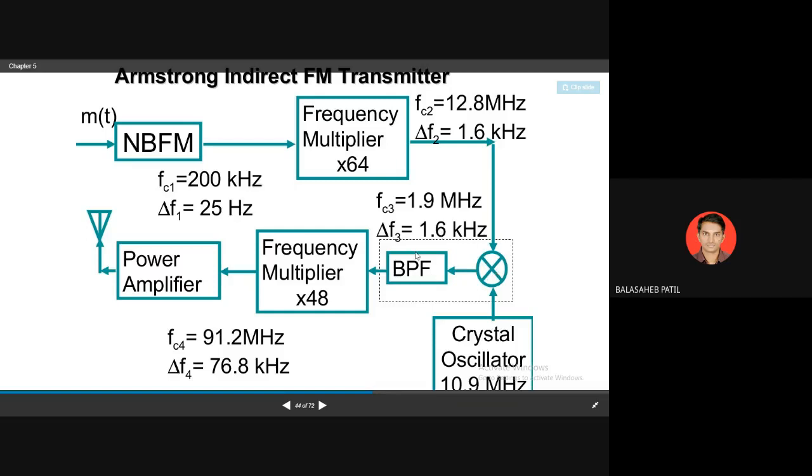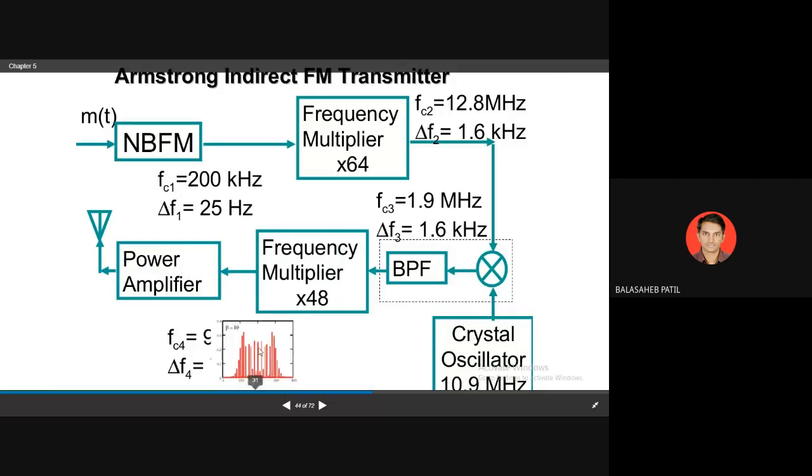Then it is given to the multiplier, which has a gain factor of 48. So 1.9 into 48 plus 1.6 into 48, you are getting the variation in both deviation as well as frequency.